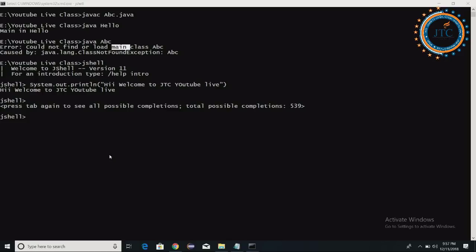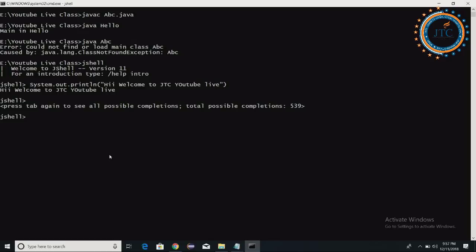Now, in Java, can you tell me any built-in class name that you already know? I'm writing Object. Have you heard of the Object class?